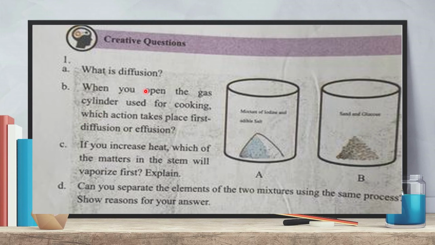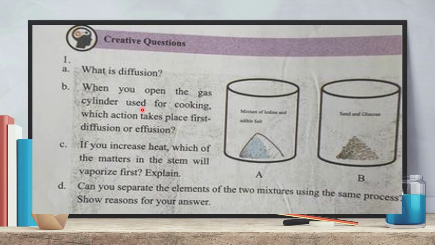B number question: when you open the gas cylinder used for cooking, which action takes place first, diffusion or effusion? You know the processes, diffusion and effusion. Both are spreading processes, but diffusion is a spontaneous process, whereas effusion is affected by pressure. That means in the effusion process, gas molecules pass through a small hole.